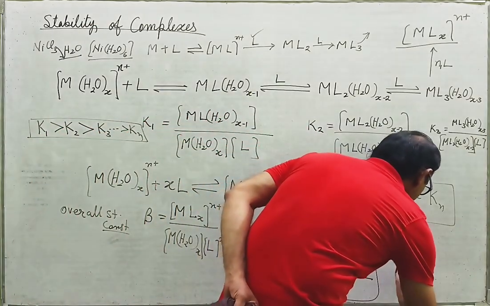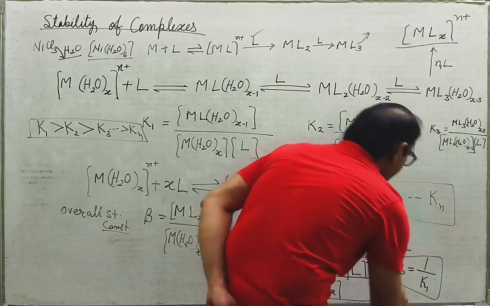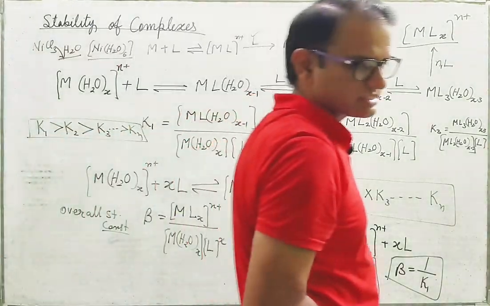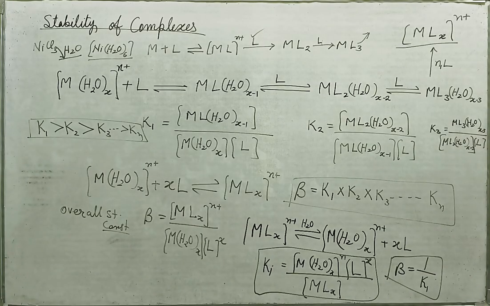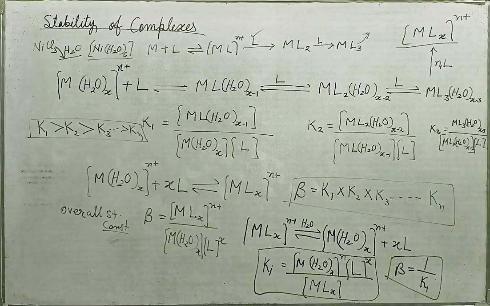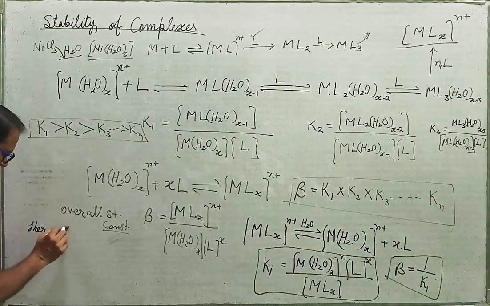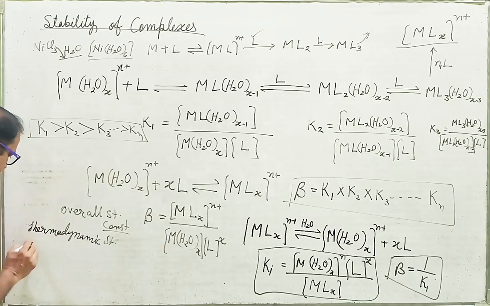So beta is equal to 1 by Ki. The stability constant and instability constant are reverse to each other. So this is how, on the basis of stability constant and overall stability constant, we can decide the stability of our complexes. Okay, there are two kinds of stability we can discuss for the complexes. One is called thermodynamic stability, and another one is kinetic stability.